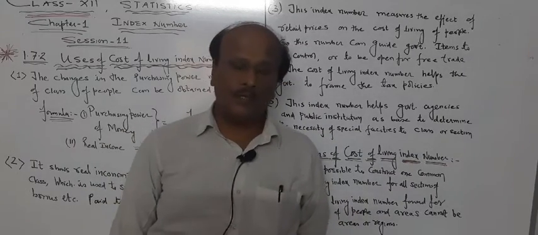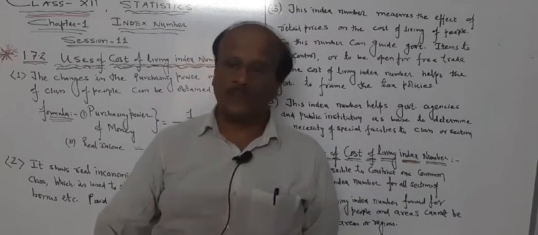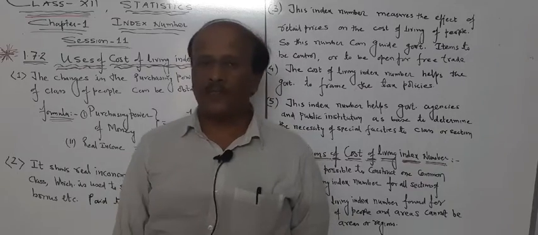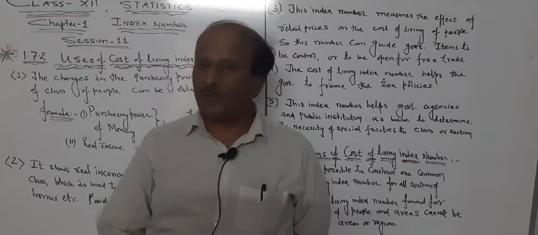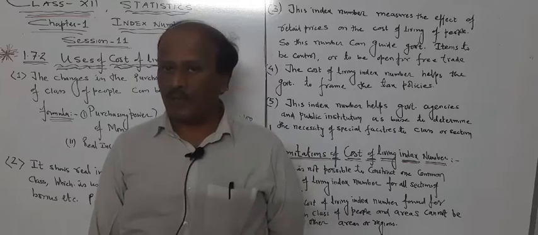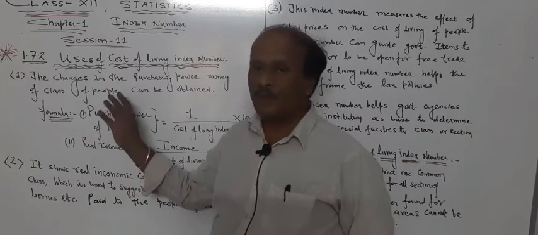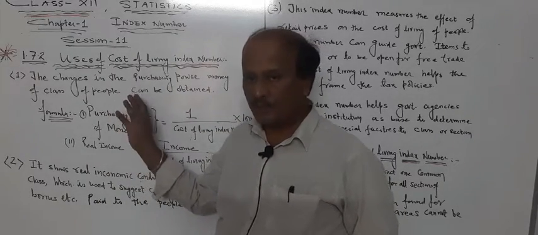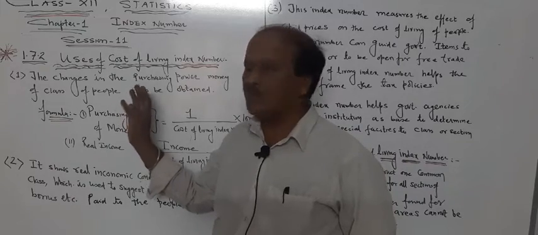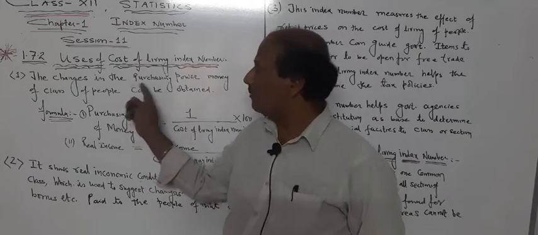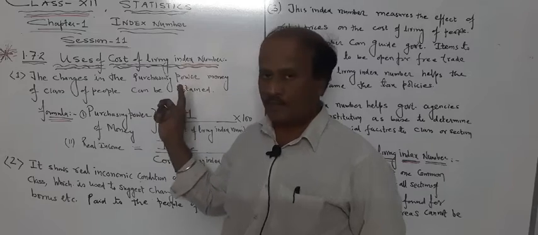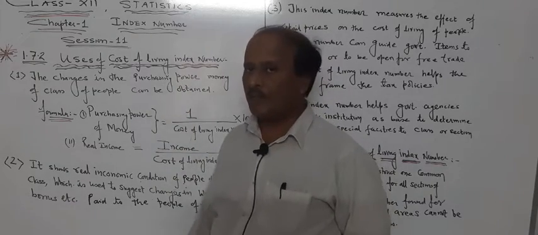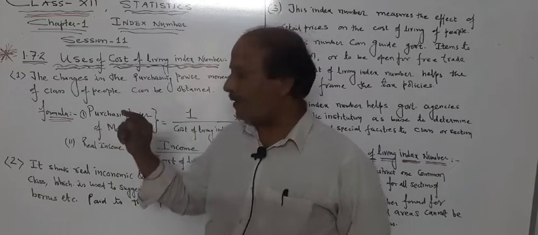For example, nowadays we are suffering from a viral disease called corona. Now purchasing power decreases. Why? Because people are not having that much money. There are a lot of problems in society. At that time, purchasing power can decrease.